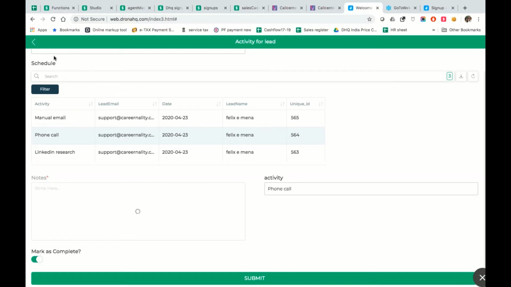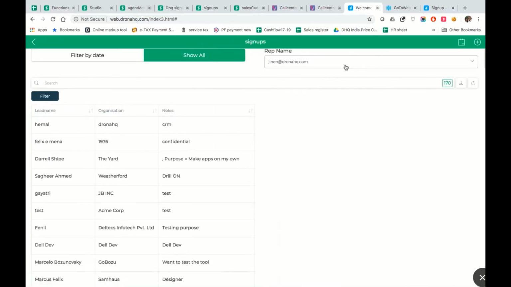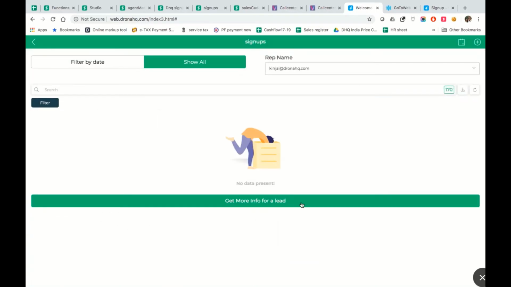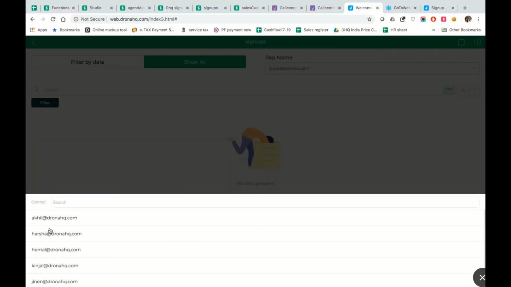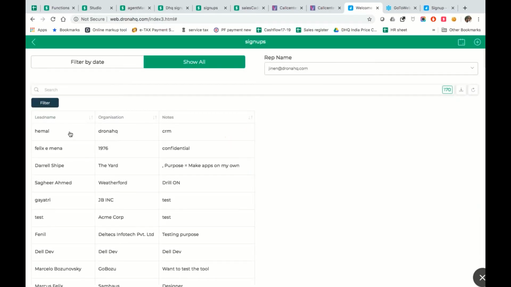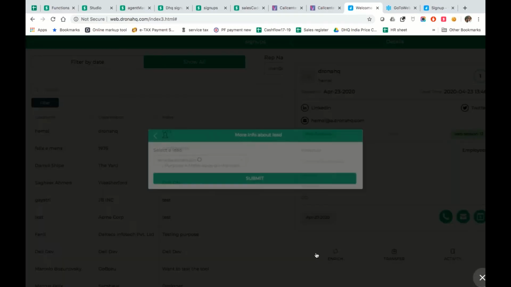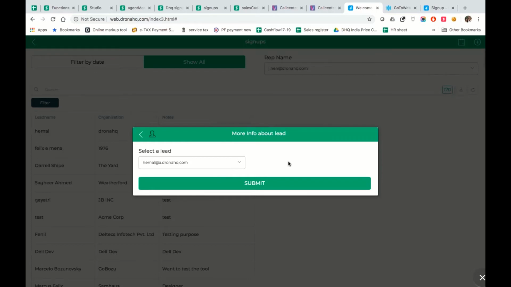So that's a little bit about how you go about playing around with this particular system, right? Going back to Kinjal's view, right now she has nothing over here. So let me go back to my own view. Now, if I would want to enrich this lead, that's yet another functionality that I have out here. Enrich is a mechanism to tell your system that we need more data for this particular user, right?